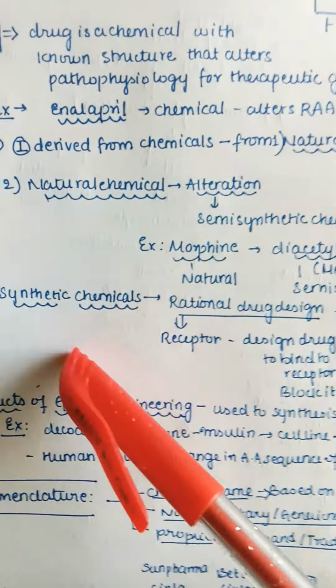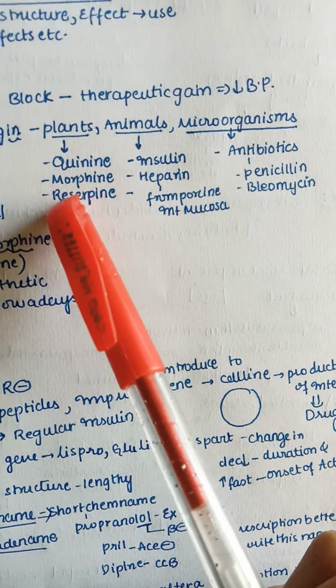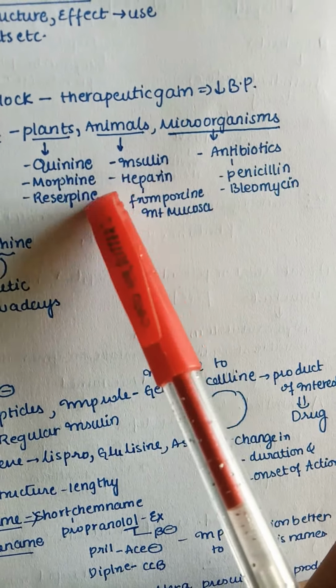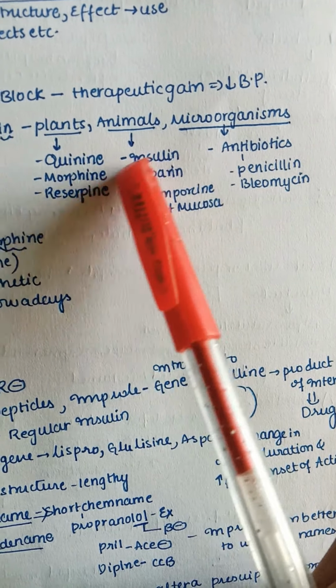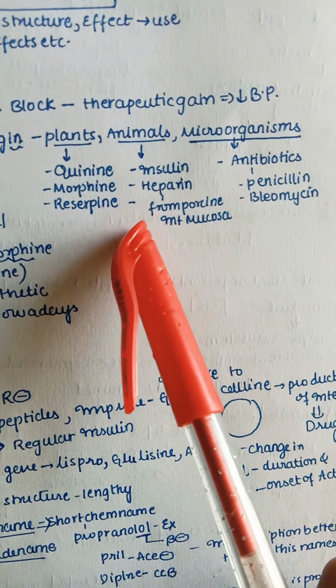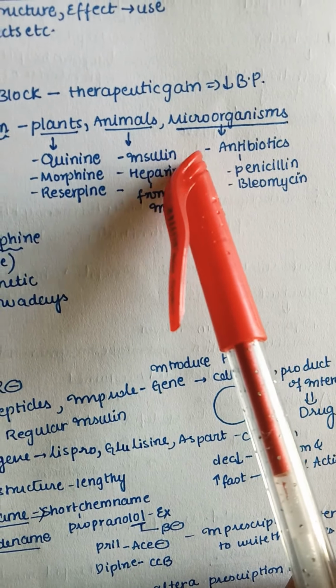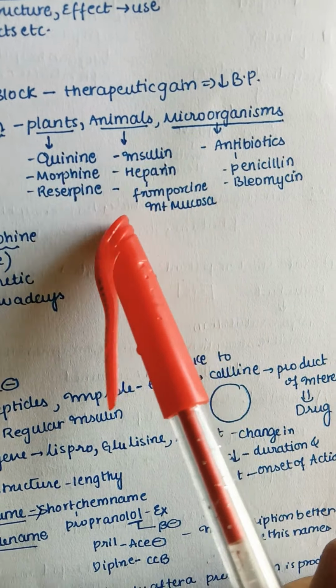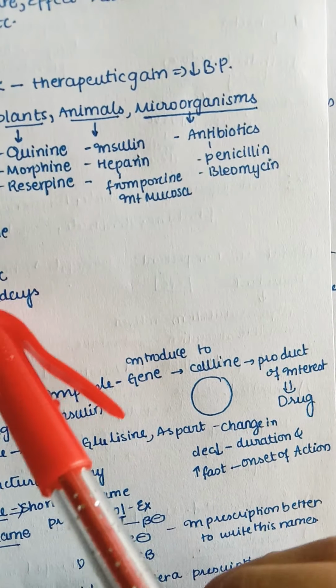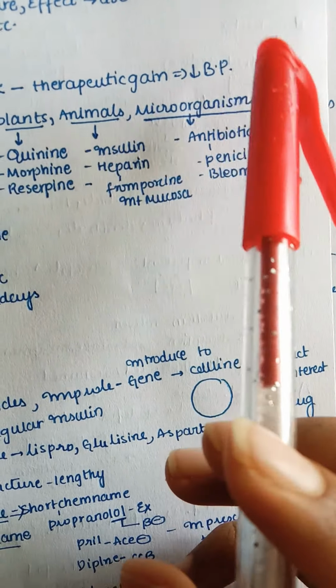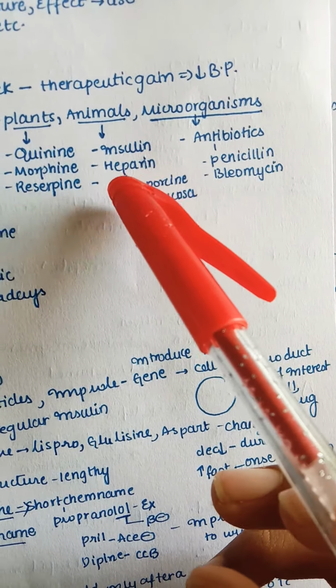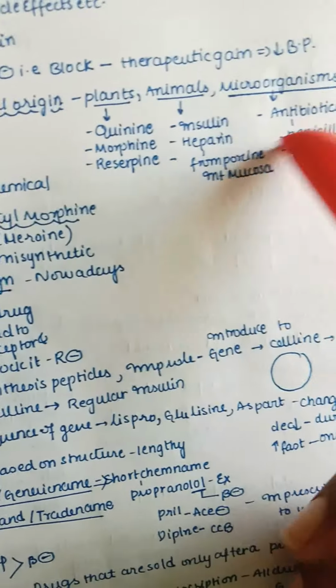First, natural origin: plants, animals, microorganisms. Examples of drugs from plants are quinine, morphine, reserpine, and from animals are insulin, heparin. Heparin is actually derived from porcine intestinal mucosa. Even insulin is derived from porcine animals. And microorganisms, like antibiotics, are derived from them, mainly penicillin, bleomycin. They are derived from that, and they are also used to kill or inactivate them.